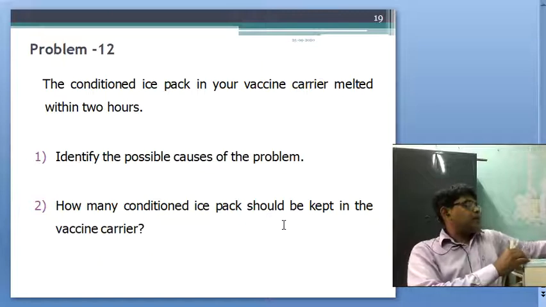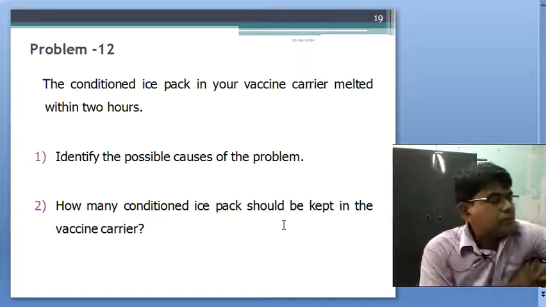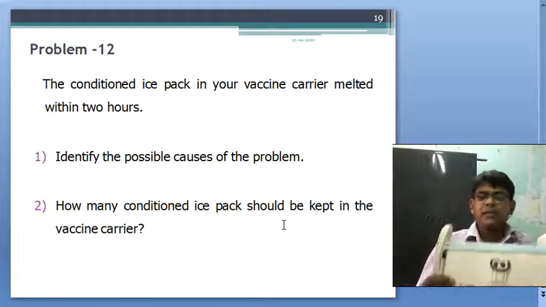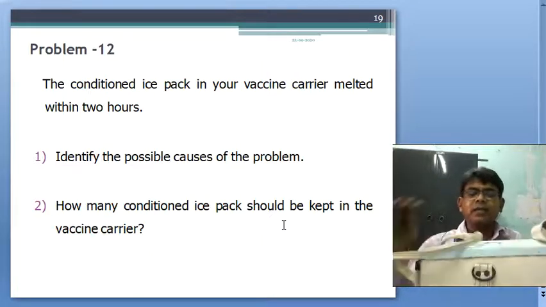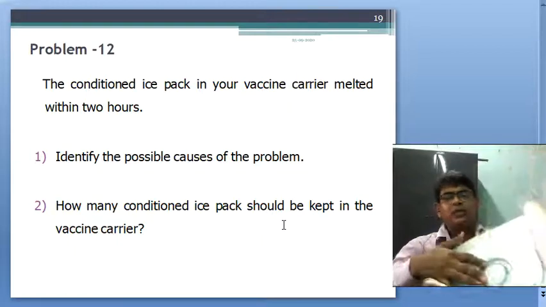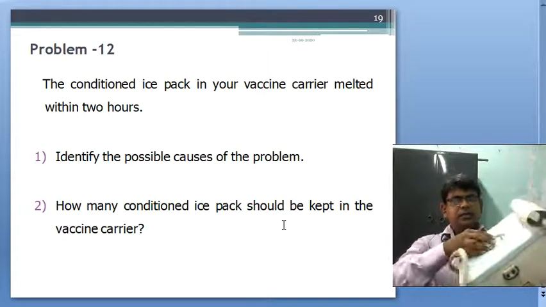And my dear students, this is a vaccine carrier, you have already seen, and this is the top lid.